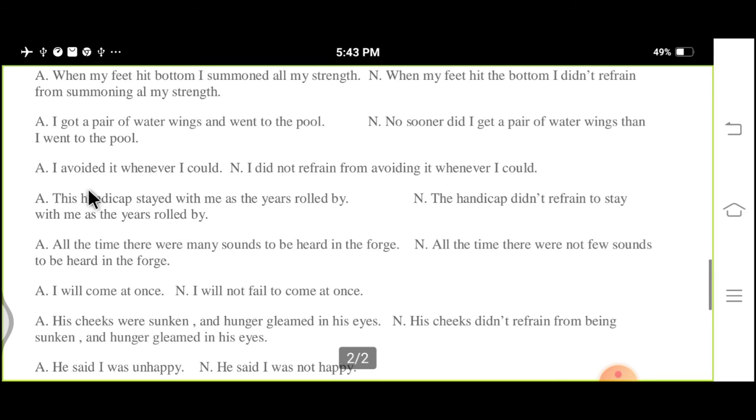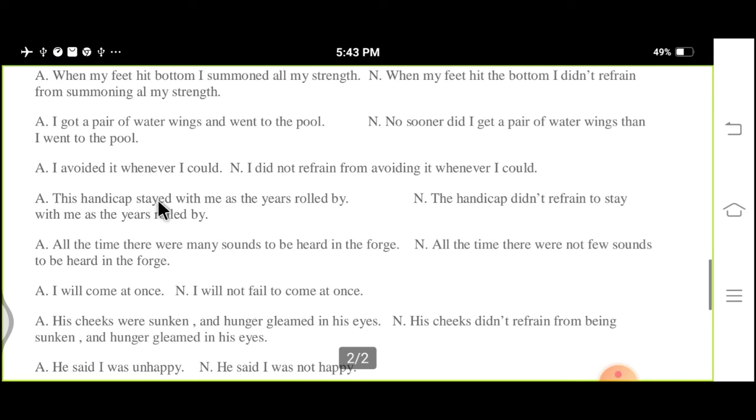The next one is: I avoided it whenever I could. Looking at "avoided", it seems to be simple past. So we have to use: I did not refrain from avoiding it whenever I could.